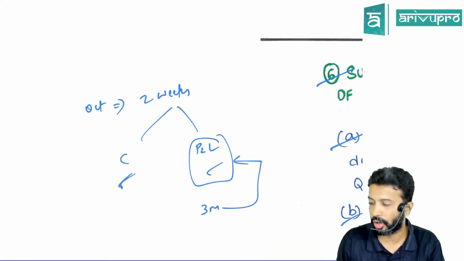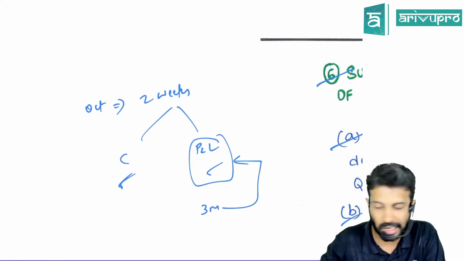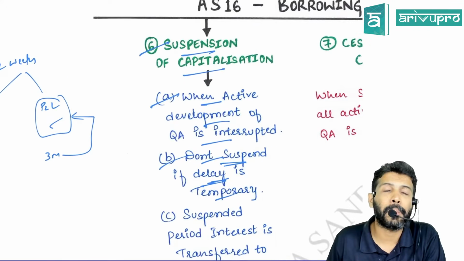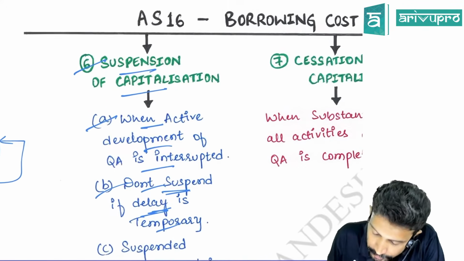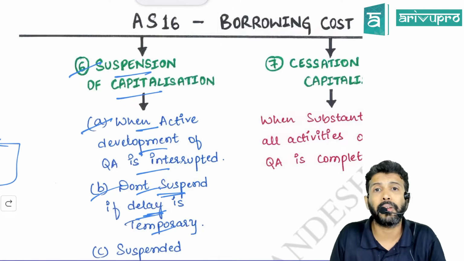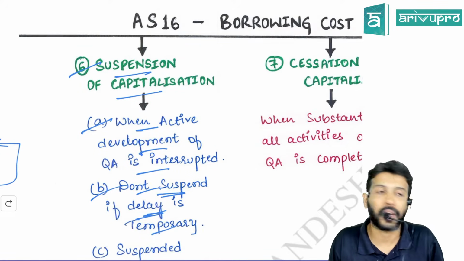Okay. Once more, you'll have to analyze this on a case-to-case basis. The standard is giving you broad guidelines. So again, coming back, when will you suspend? If the development work on the qualifying asset is interrupted. Meaning development is happening or not happening? Not happening. That is one.